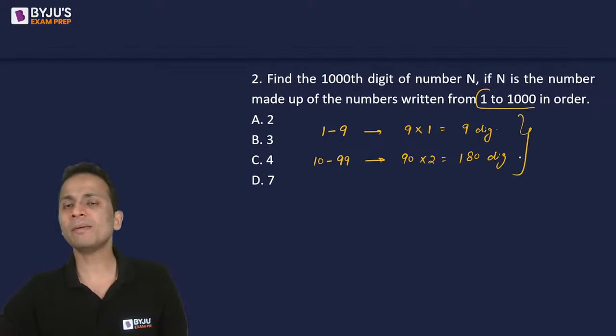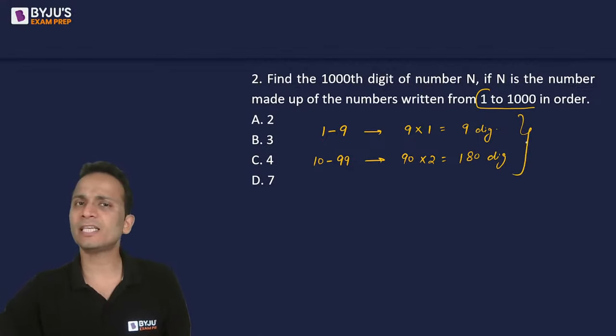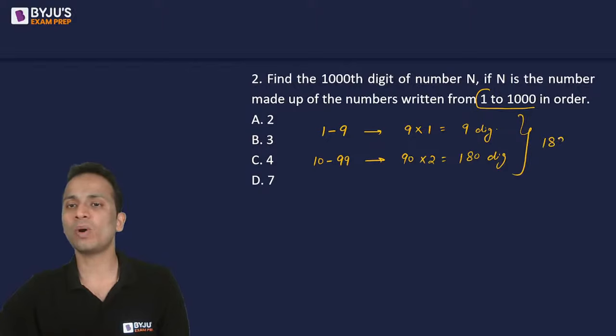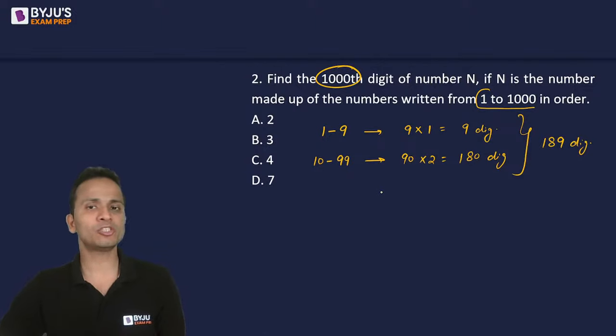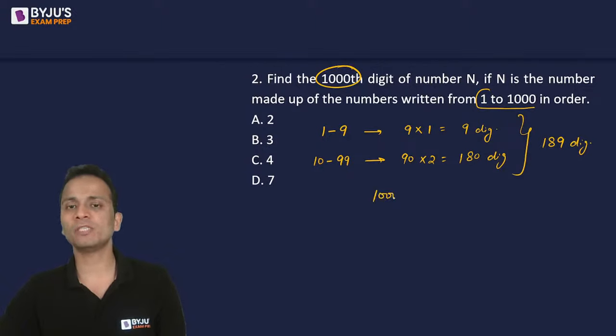Okay, now once I'm done writing all single digit and two-digit numbers, total number of digits that I have already used is 189. Okay, I want 1000th digit. So how many more digits do I have to write? 1000 minus 189.